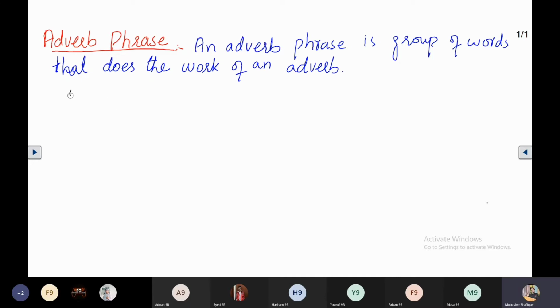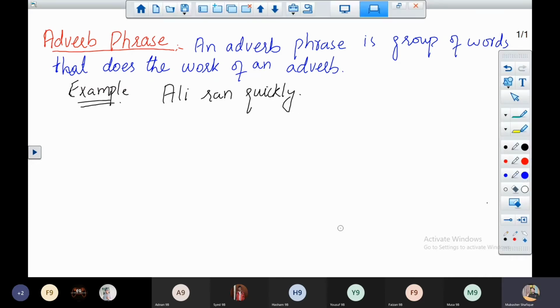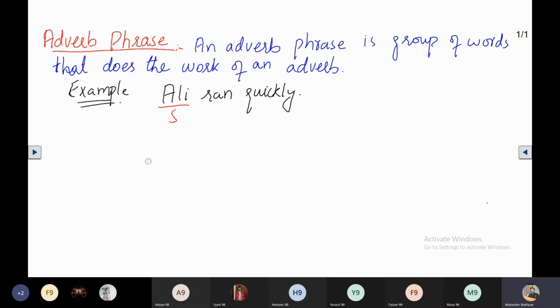Examples: in the first example, if I write, Ali ran quickly. In this example, you can see that Ali is the subject and it is a noun, ran is the verb, and the word quickly is an adverb because it is modifying the verb. It is adding something to the meaning of the verb.